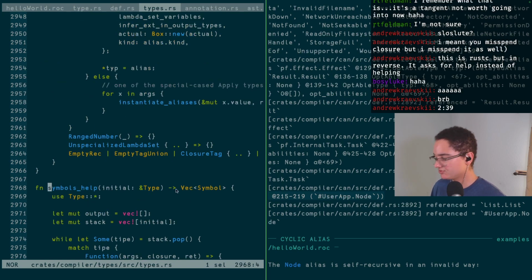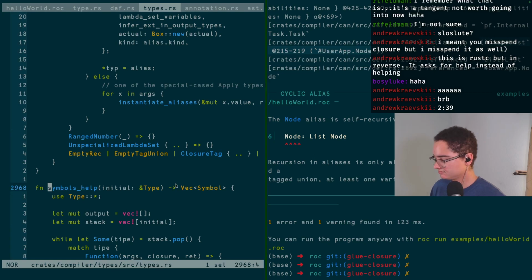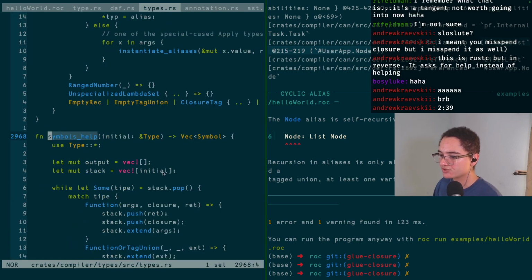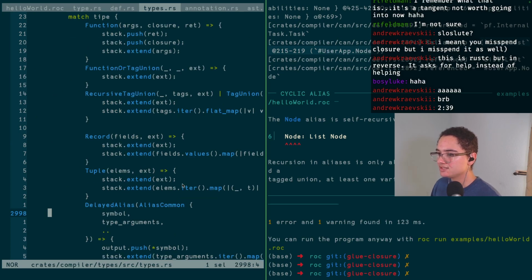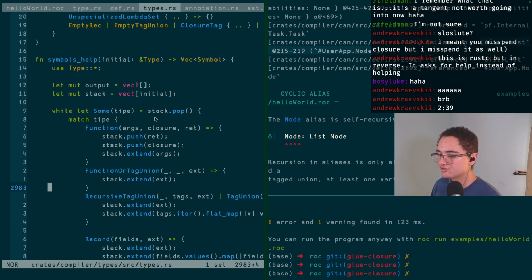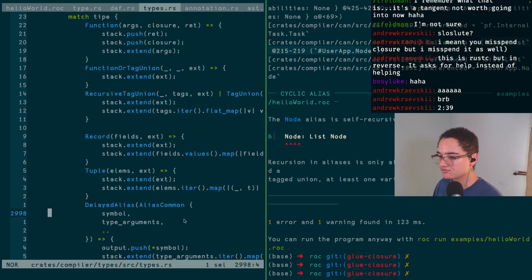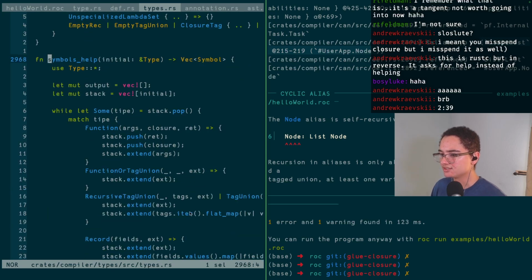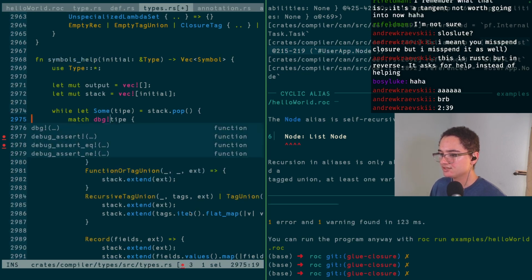Because it goes into this helper function that I'm at here. Oh. Yeah, that literally just jumps into a recursive helper function that basically is managing its own stack of pushing all of the things that it references onto the stack and then recursively calling itself as needed. So let's throw another debug in here, just on this value that's being matched here.